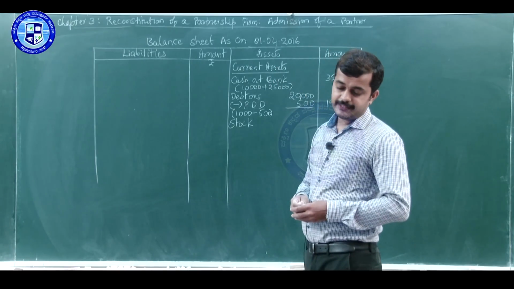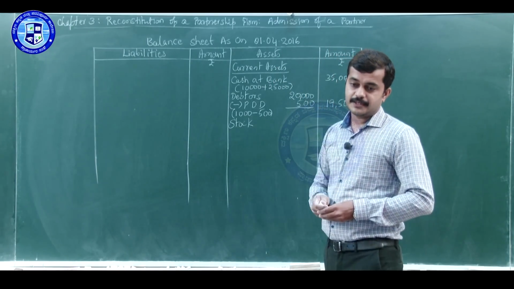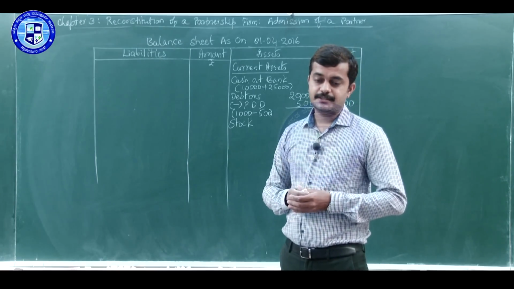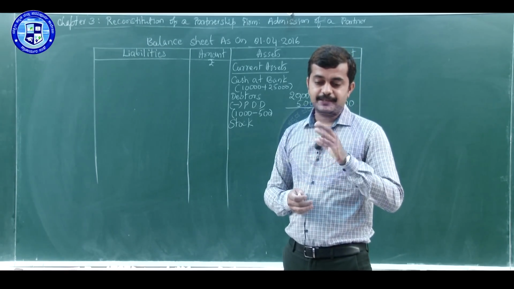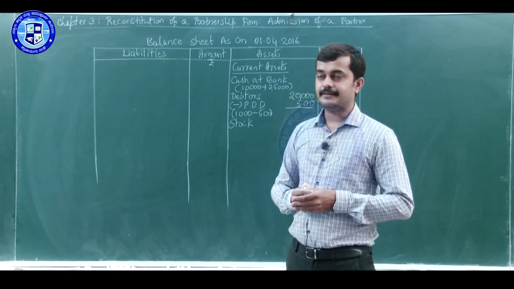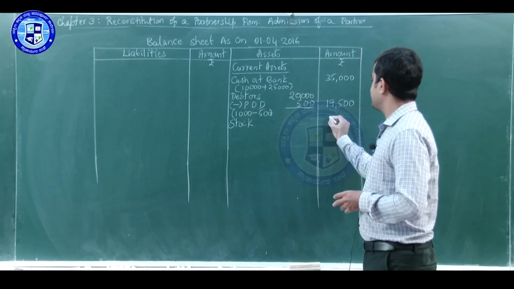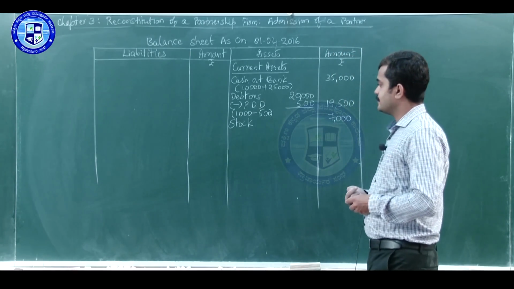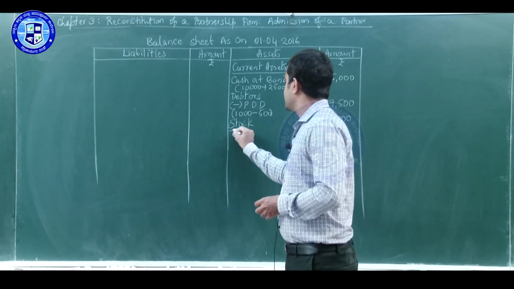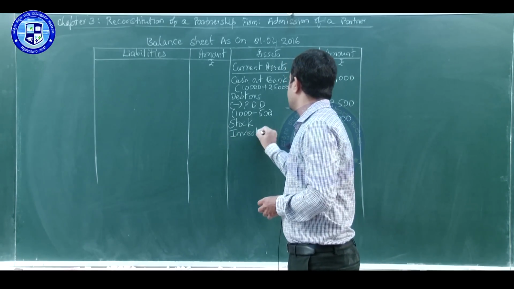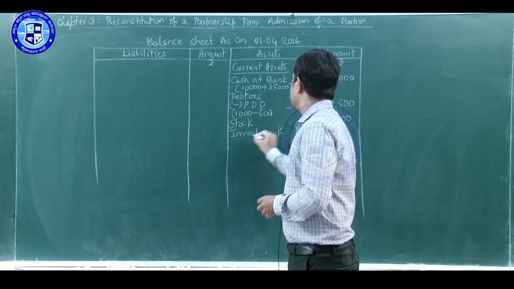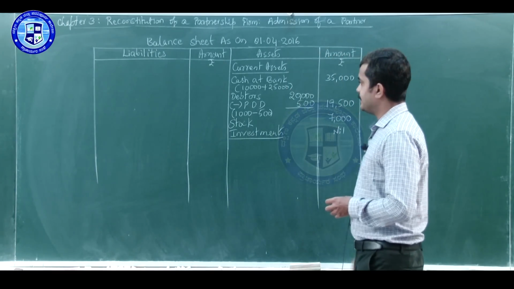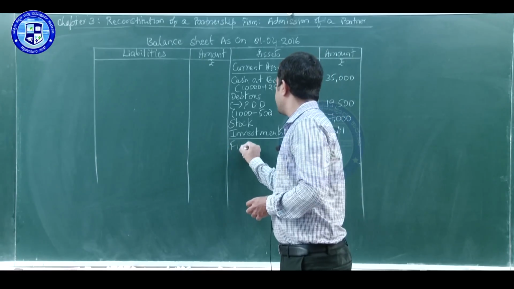After that, you write stock. Stock value given in the problem, in the balance sheet it is 8,000, whereas in the adjustment stock is revalued at rupees 7,000. So its current value is 7,000. We can write it directly. Next, we will write investments. In this problem, there are no other investments. Write nil. Next, you write fixed assets.